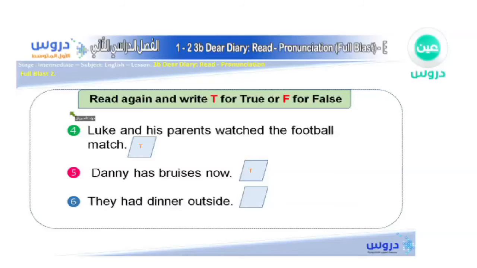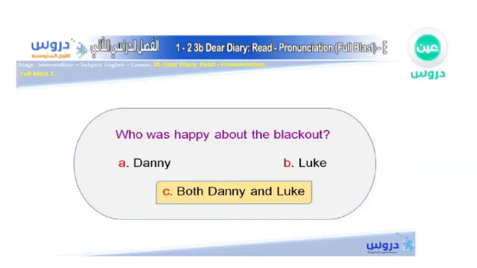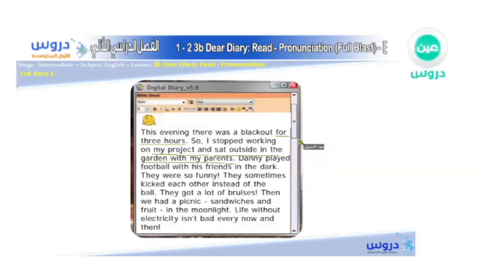Let's move now to the next one, which is, they had dinner outside. Did they have dinner outside? Let's check out now to make sure that they had dinner or not. So he said that they got a lot of bruises. Then we had a picnic, and you know what is the meaning of a picnic? We do it all the time in Saudi Arabia, I believe. So he said sandwiches and fruit in the moonlight. Life without electricity is not bad at all.